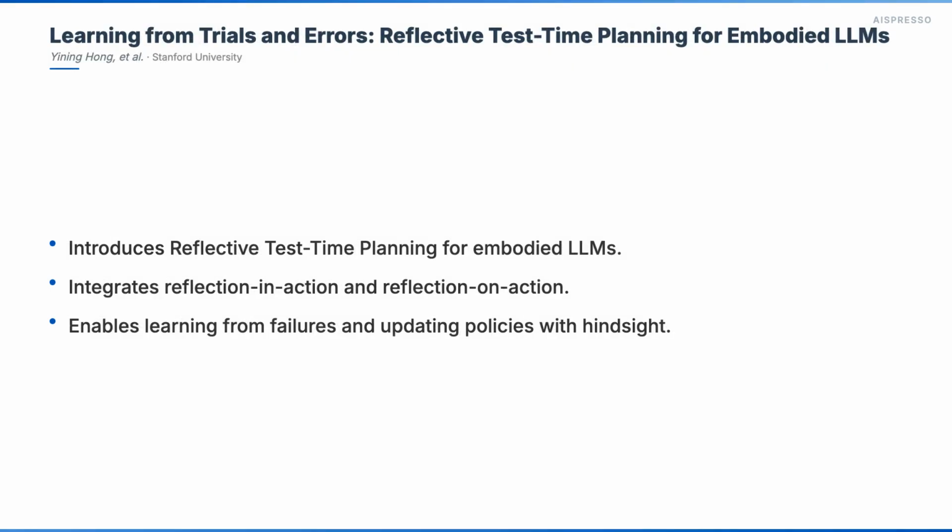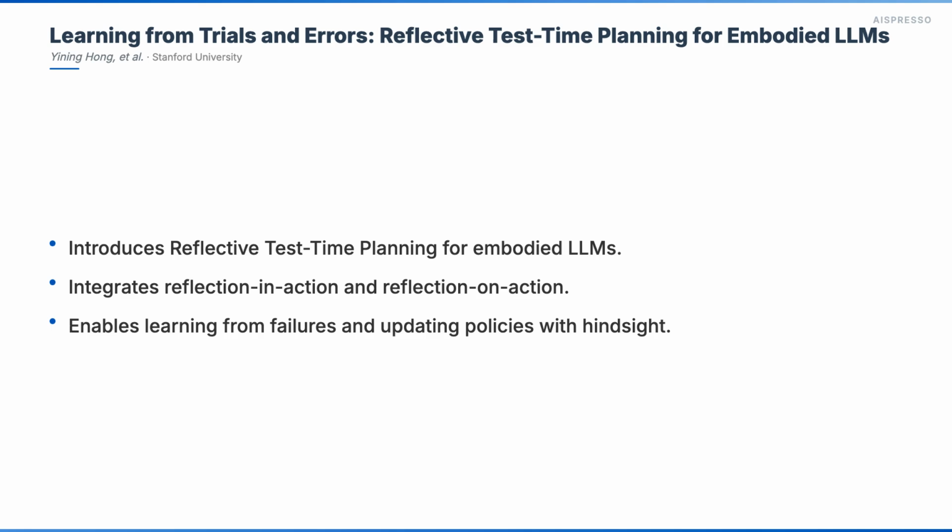Next, we explore Learning from Trials and Errors, Reflective Test Time Planning for Embodied LLMs, by Yining Hong from Stanford University. Embodied large language models are powerful for high-level task reasoning, but they often struggle to learn from their mistakes, leading to repeated errors. This paper draws inspiration from human reflective practitioners to introduce reflective test time planning.